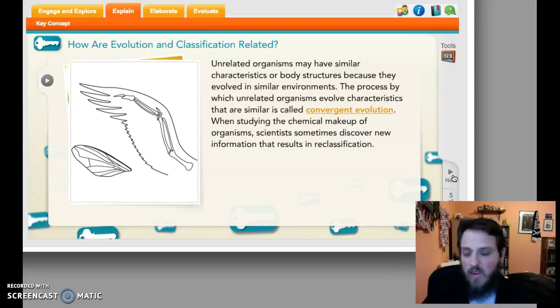Other times you have unrelated organisms that have similar characteristics or body structures because they evolved into different environments. For instance, a bird's wing and a bee's wing. They are both wings, but structurally they are different, and they did not come from a similar ancestor. This is called convergent evolution, when things develop similar traits through different evolutionary paths. This happens a lot. When studying chemical makeups of these organisms, that a lot of times will be the thing that shows you that they are not closely related, because their DNA will be very different.